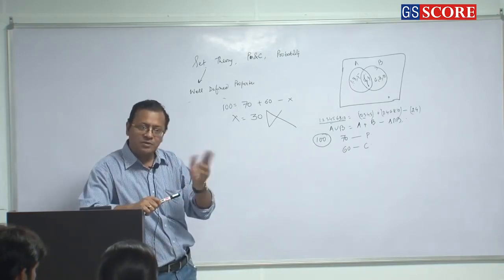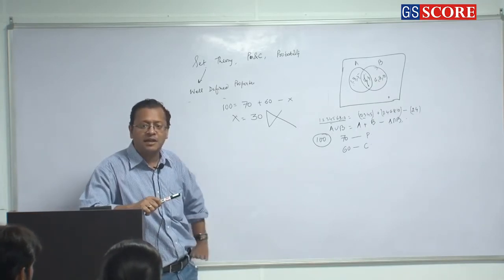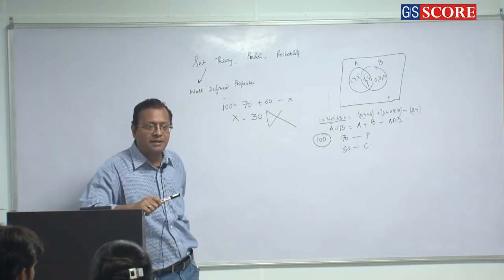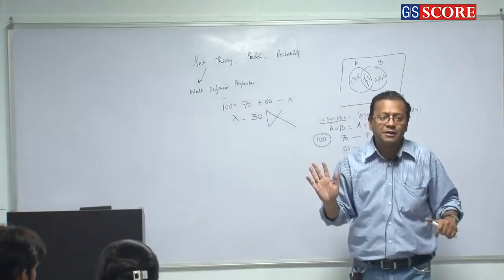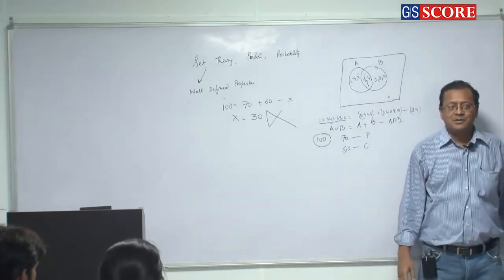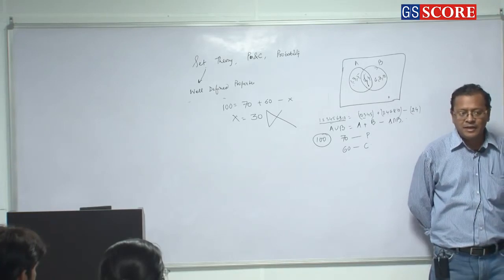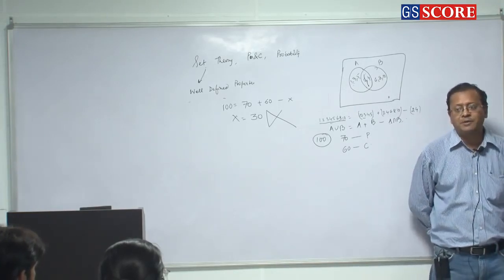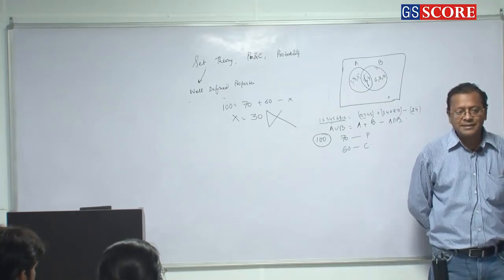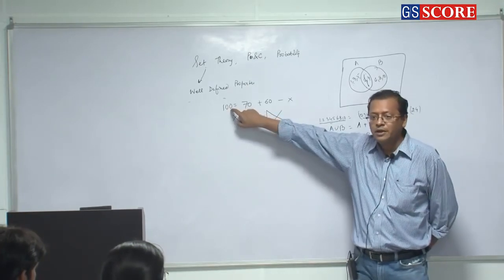Did I tell you this thing? I just told you that 100 students are there in the class who are appearing in the exam. You assumed that everybody passed, nobody failed, isn't it? And I did not give you this permission, which means the answer of this question will be cannot be determined. Unless and until I tell you nobody failed, then only you can put the value to be 100 here.